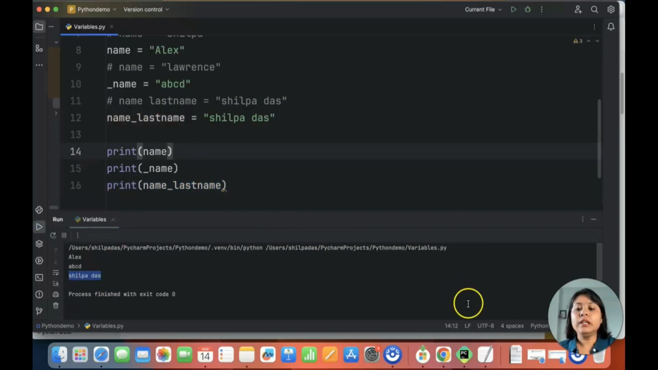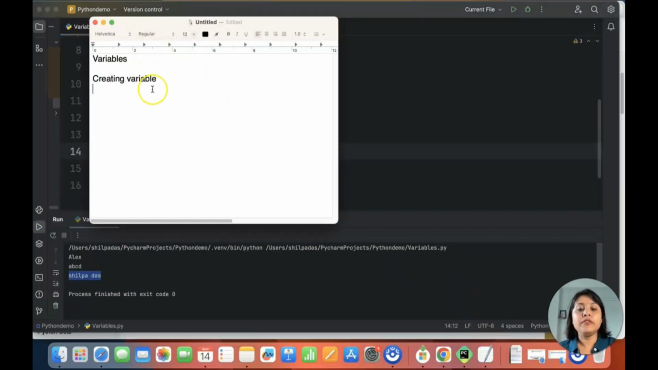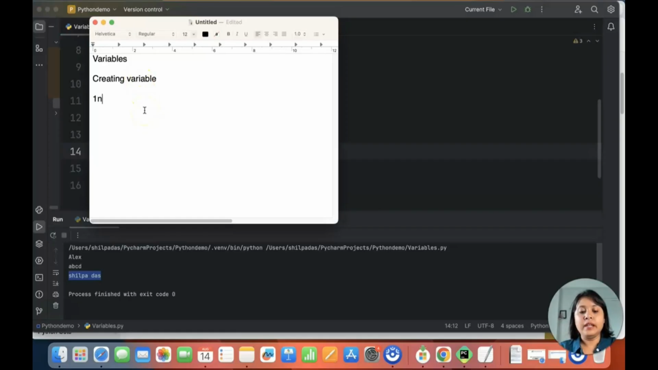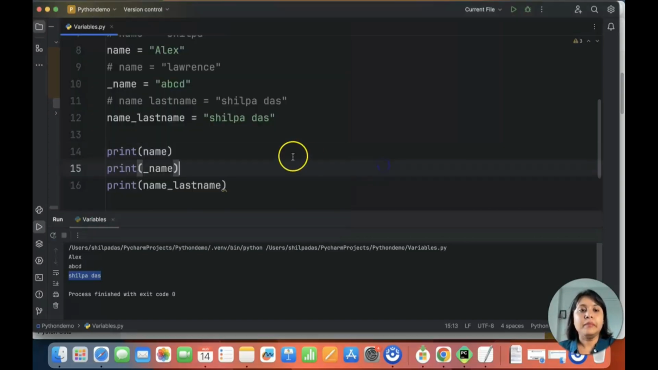So that is a valid name. So what did you learn? You learned that while creating variables, you cannot use these. Basically, 1name, then name last name, then name hyphen last name. These are not valid. Okay, the rest is valid.